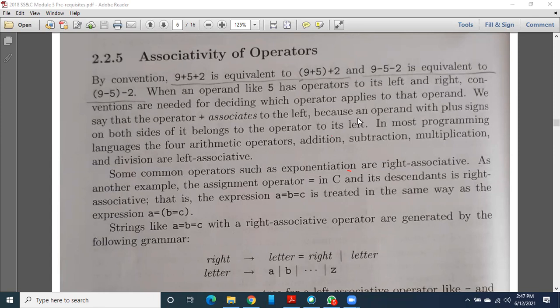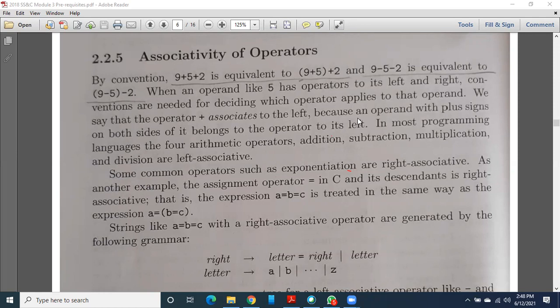If you are using parentheses or brackets in your expression, then there will be no doubt or confusion. But without parentheses, if you are writing any expression, then definitely there will be confusion. Because of that, the associativity of almost all arithmetic operators is left to right. The only operator in our programming language with right associativity, that is right to left, is the assignment operator. It means the RHS will be assigned to the left side.